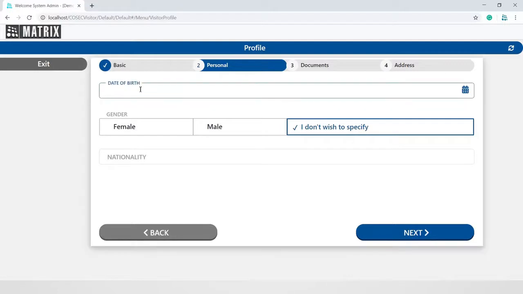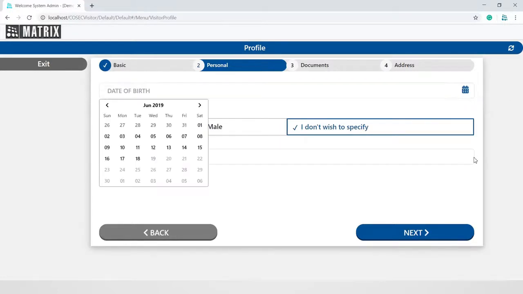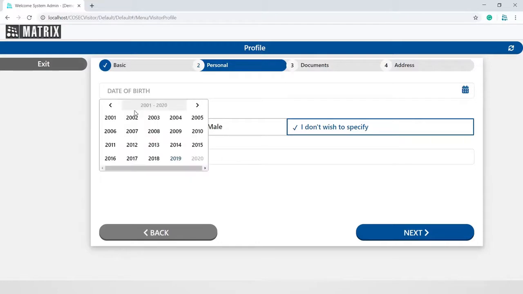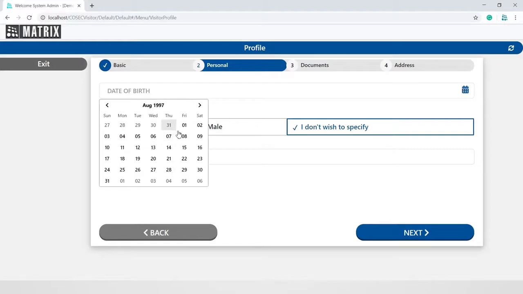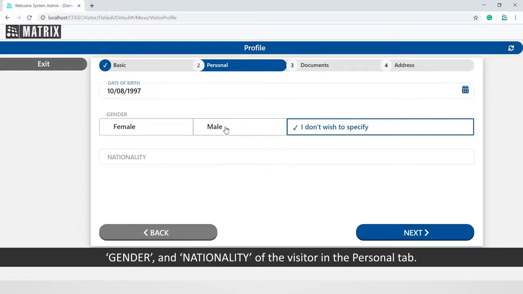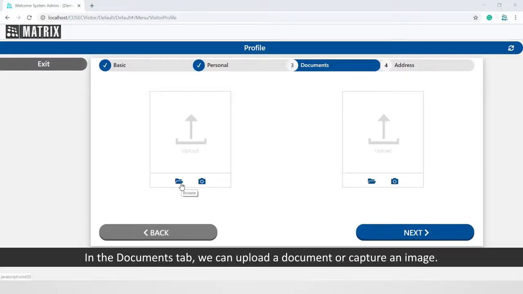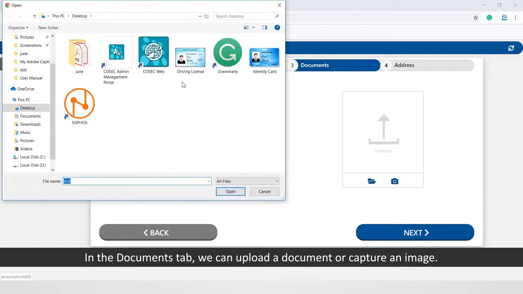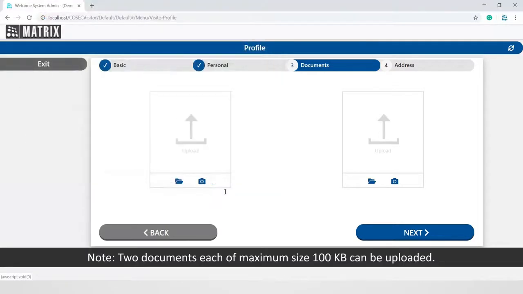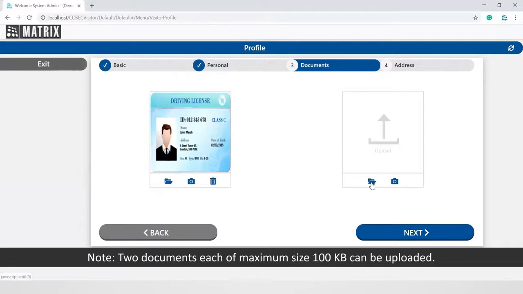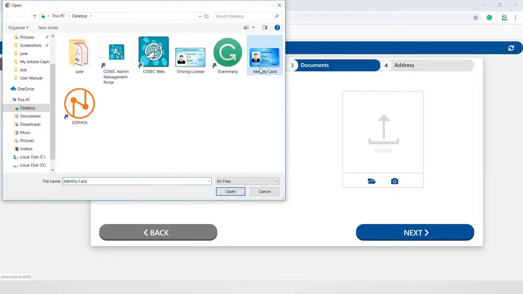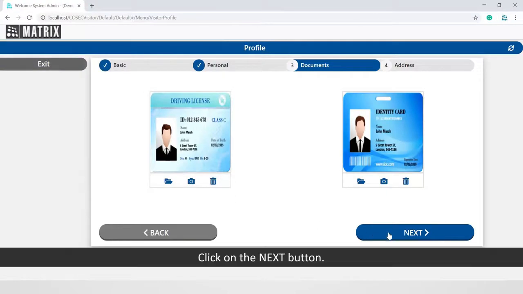Specify date of birth, gender, and nationality of the visitor in the Personal tab. Click on the Next button. In the Documents tab, we can upload a document or capture an image. Note, 2 documents, each of maximum size 100 KB can be uploaded. Click on the Next button.